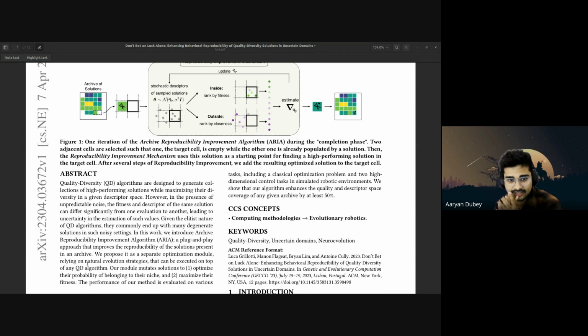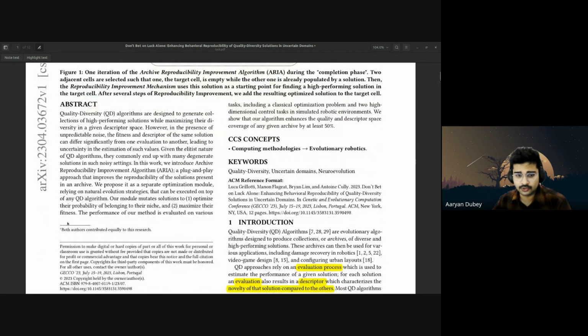This simply means that when you introduce noise, the fitness and descriptor of the same solution can differ significantly from one evaluation to another, leading to an uncertainty in the estimation of such values. This whole paper focuses on how we can remove this uncertainty in such values. So let's dive into the introduction part of the paper. Generally they introduce ARIA, the Archive Reproducibility Improvement Algorithm. They say that we can improve the reproducibility of the solutions present in an archive. An archive is a set of differently performing solutions that a quality diverse algorithm or an evolutionary algorithm can produce.